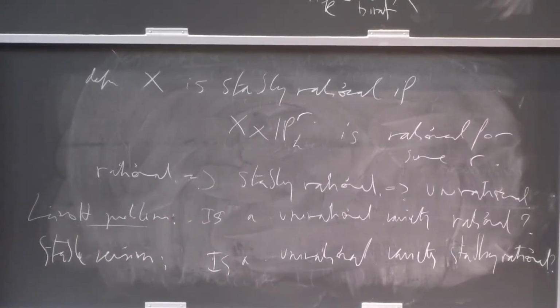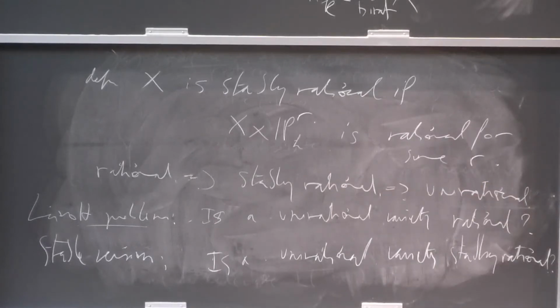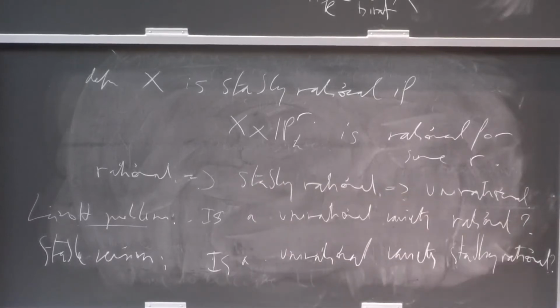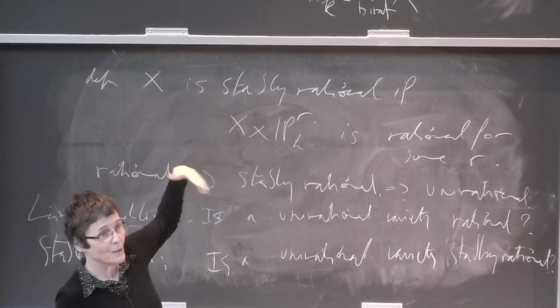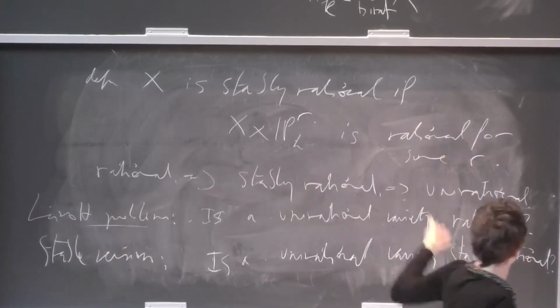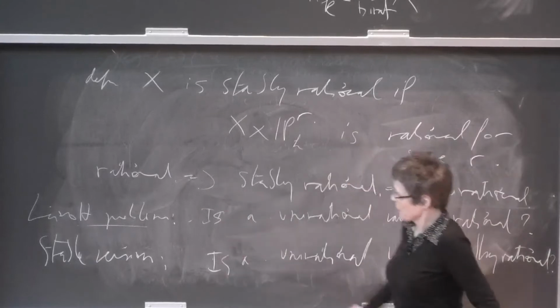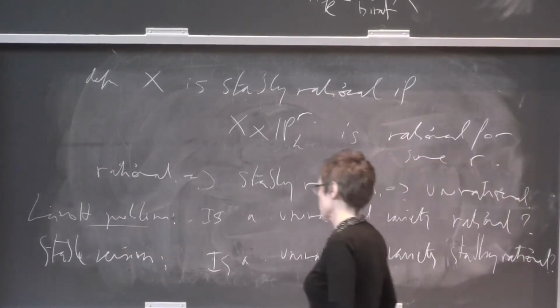So one comment that I would like to make about these definitions is that I started from a smooth projective variety, but in fact all the definitions use only the function field of X. So I could have formulated the question in terms of just the function field of X, whether it is contained in a purely transcendental field, for unirational, or whether it becomes purely transcendental after adding variables, etc. But the point is that to address this problem, it's absolutely essential to have a smooth projective model, and I will explain how we use a smooth projective model to exhibit interesting birational or stable birational invariants.